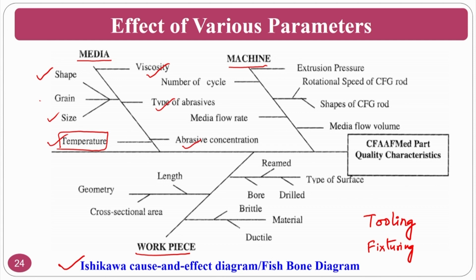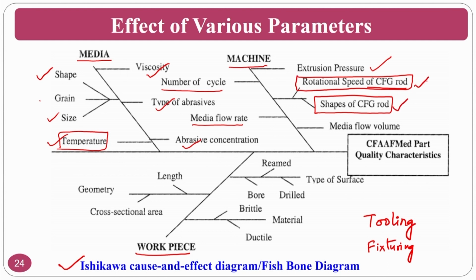The second is the machine, where you talk about the number of cycles and medium flow rate. Medium flow rate is a function of extrusion pressure, and extrusion pressure is already here. Then rotational speed of the centrifugal rod and shape of the centrifugal rod. Most importantly, you can see rotational speed, and we will see the shape of the rod.